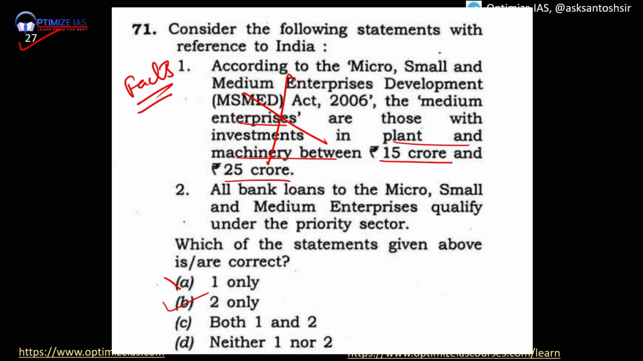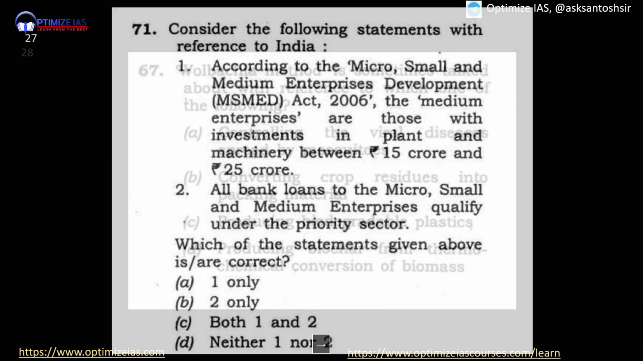Here some people are saying that it says all bank loans, and all is an extreme worded statement. But guys, again I'm telling you that you have to apply your basic knowledge also. MSME loans are priority sector loans. So this statement will be correct. So the answer is 2 only. So knowledge is also very important.